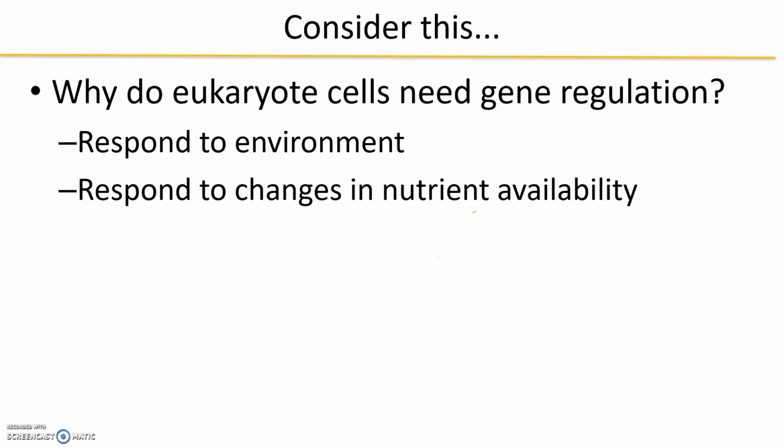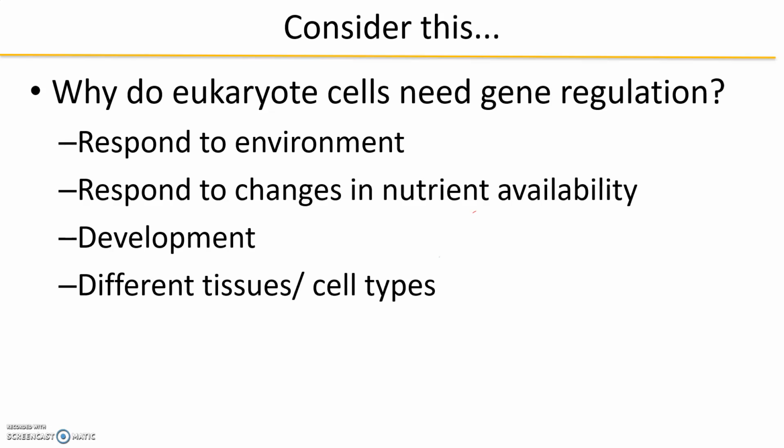So when we talk about eukaryotes, remember, we're not just talking about animals or plants. There's still protists and fungi out there. And so they need to respond to the nutrients available to them for development. As we go from an embryo to an older person, we are changing several times, and we have to be able to produce the proteins we need to accommodate those changes and then turn them off when we no longer need them. And then, as stated in the previous slide, to be able to create different tissues and cell types.